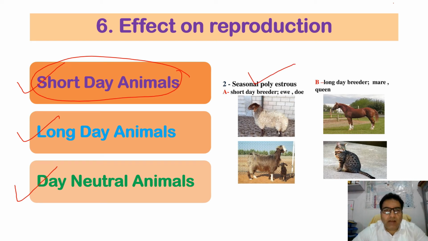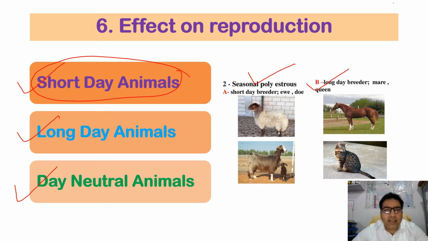So such animals, the sheep, goat, deer, belong to this category, that is the short day animals. Then we do have the long day animals which breed during the longer photoperiods and during the spring. So we do have the horses, hamsters, groundhogs, mink, starling, turkeys, which are the long day breeders, and we call them the long day animals.